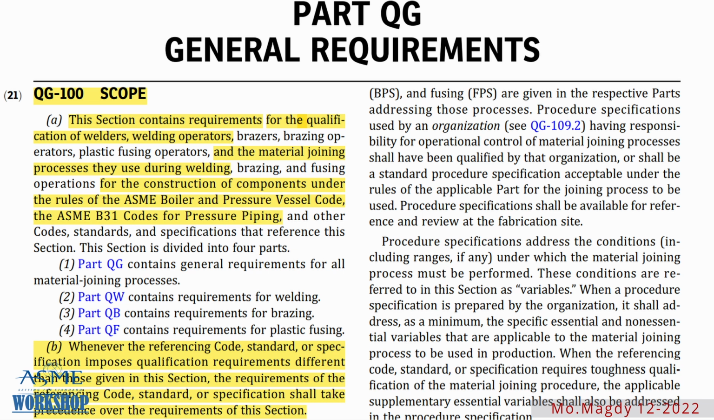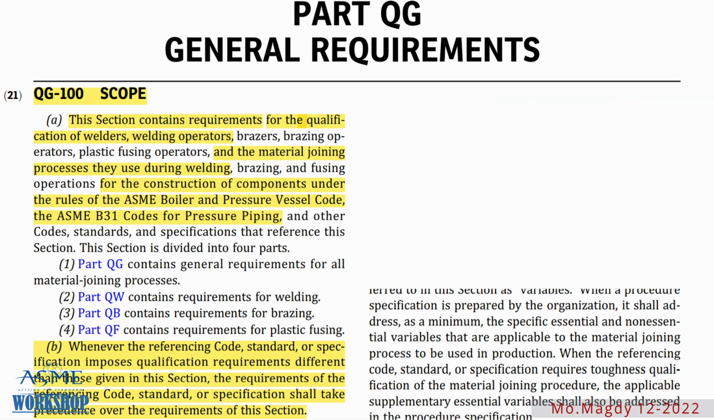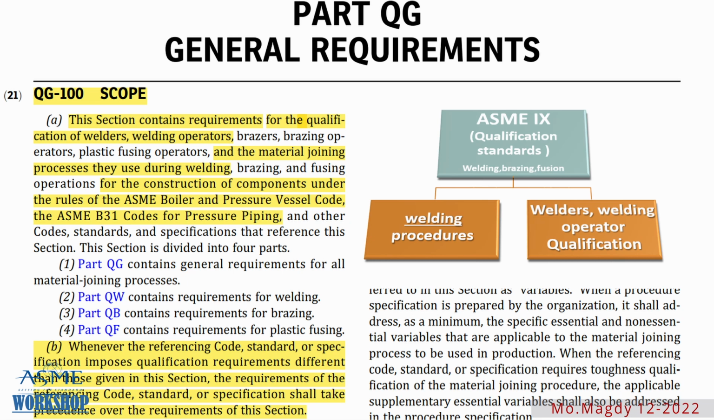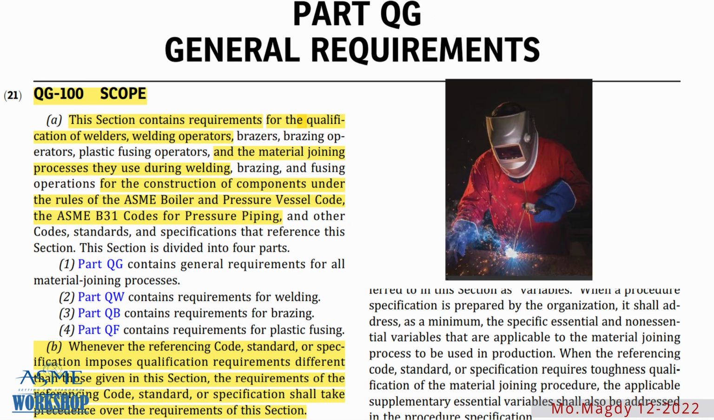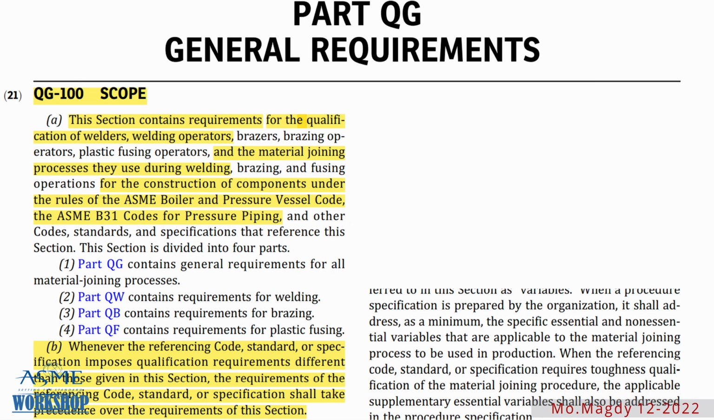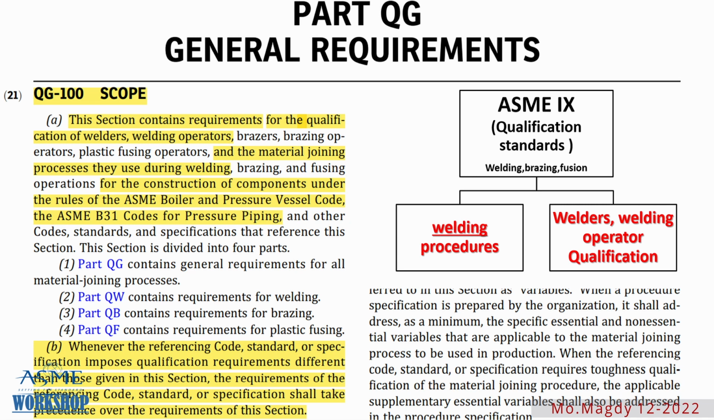QG-100, scope. This section contains requirements for qualification of welders and welding operators. Welding operators use a machine in welding, like a submerged arc welding machine. Welders use their hands in welding, like shielded metal arc welding. Also, this code section covers the material joining processes used in welding, brazing, and diffusion operations.